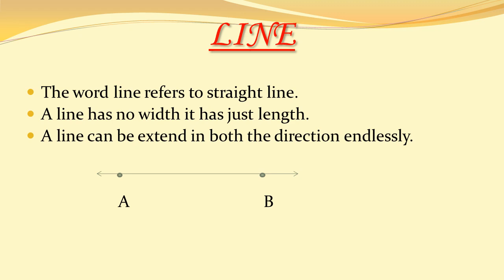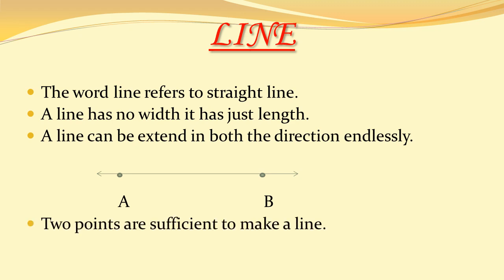For that, two arrowheads are marked on both ends of the line. Arrowheads tell us that it can be extended in both directions. That means a line does not have any starting point or end point. Two points are sufficient to make a line. It can be written as line AB or line BA.